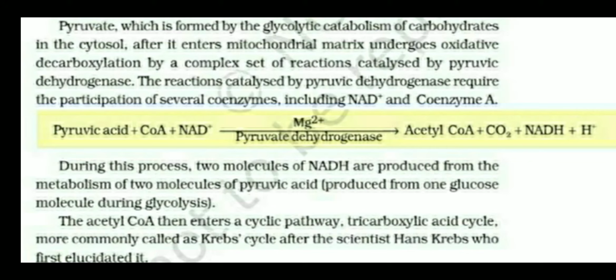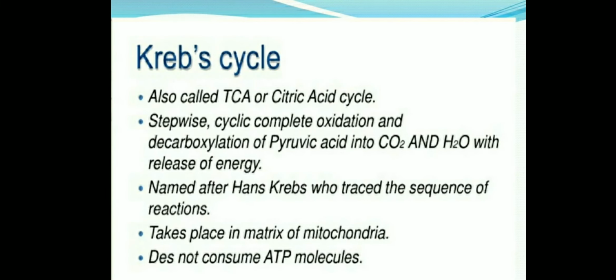The second step of aerobic respiration is the Krebs cycle. It is called TCA, tricarboxylic acid, because in this case citric acid is formed, which has three carboxyl groups. So it is called the TCA cycle or citric acid cycle. The steps were discovered by Hans Krebs, so it is also called the Krebs cycle.